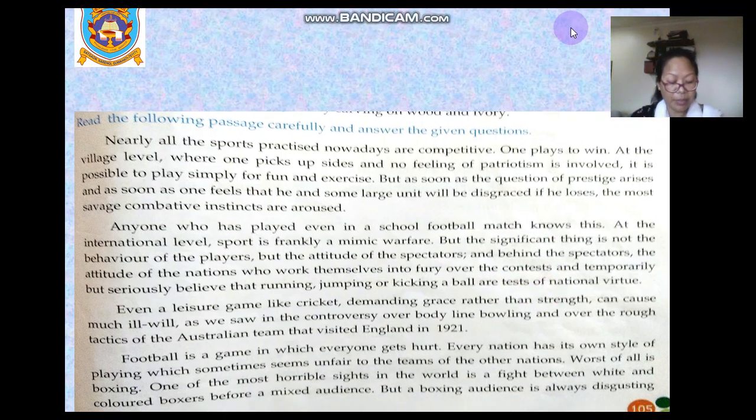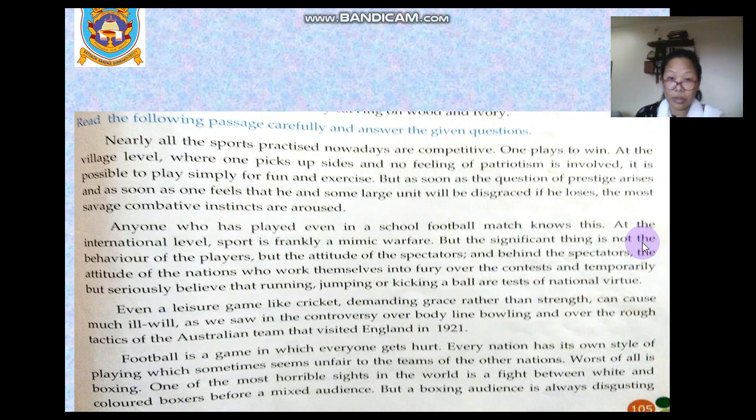Even a leisure game like cricket, demanding grace rather than strength, can cause much ill will, as we saw in the controversy over bodyline bowling and over the rough tactics of the Australian team that visited England in 1921. Football is a game in which everyone gets hurt. Every nation has its own style of play, which sometimes seems unfair to the teams of the other nations.